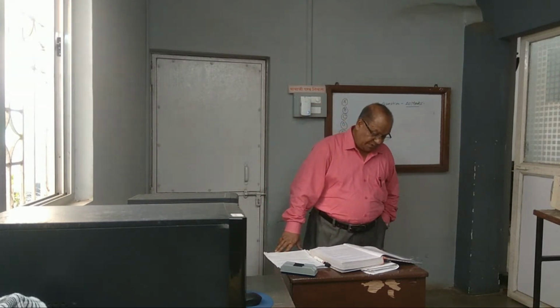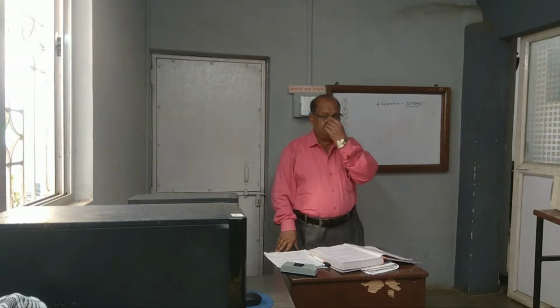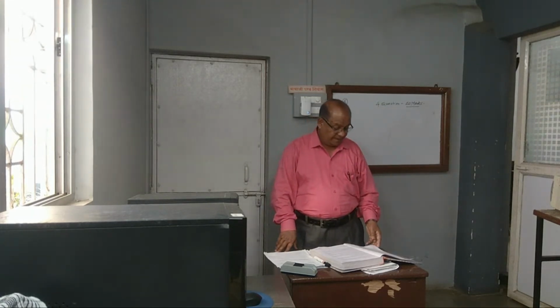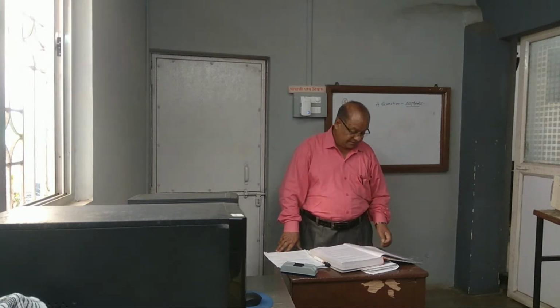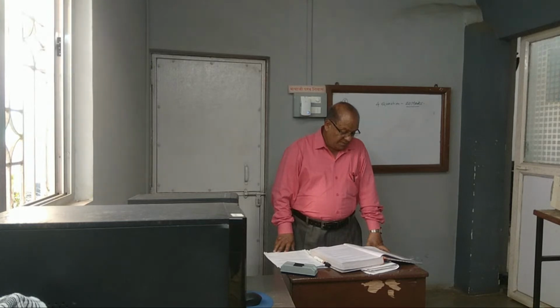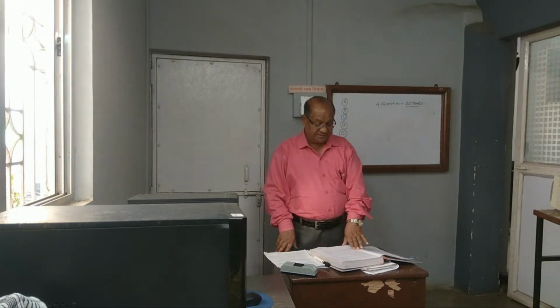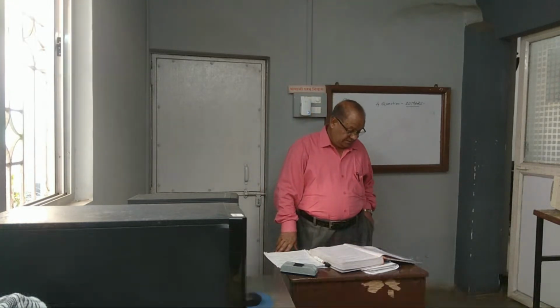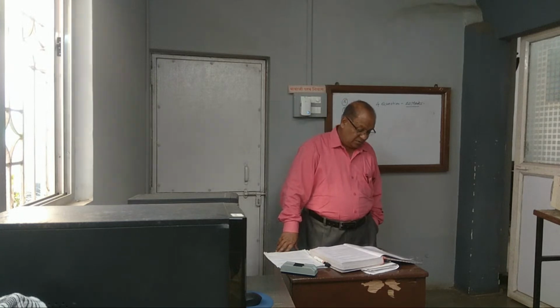The next topic, number 2, is analysis of financial statements. It covers meaning, objectives and tools, then common size statement, ratio analysis, fund flow statement and cash flow statement. These are the units in topic number 2.